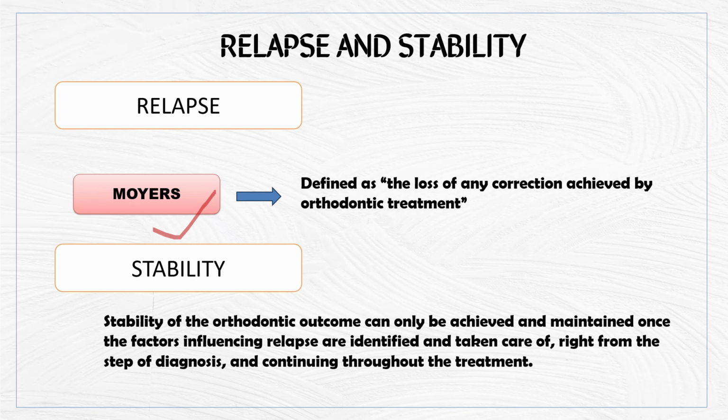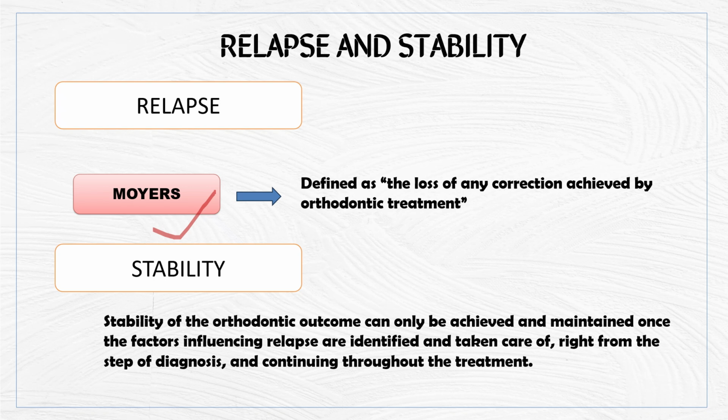Then stability. Stability can be achieved only by maintenance of the factors influencing relapse. That is, we should be maintaining or eradicating the factors which influence the relapse. There are various factors for relapse. We are going to study the causes of relapse in detail in some other video.